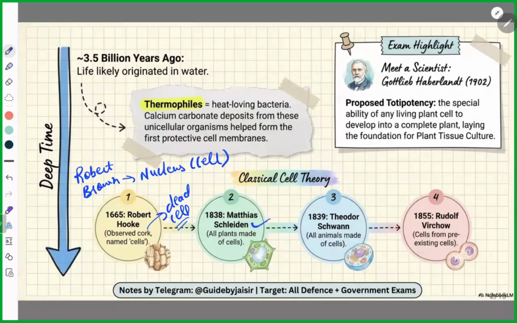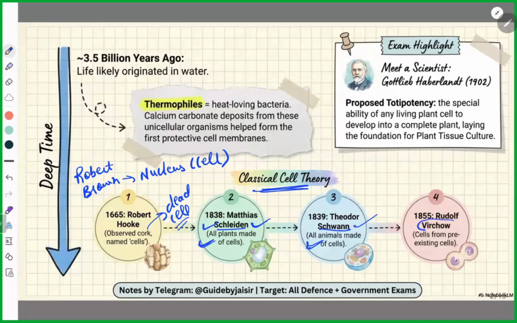Schleiden and Schwann both gave the cell theory, in which Schleiden said that all plants are made up of cells, and Schwann said all animals are made of cells. That means the basic unit of life is a cell. So Schleiden talked about plants, and Schwann talked about animals specifically.